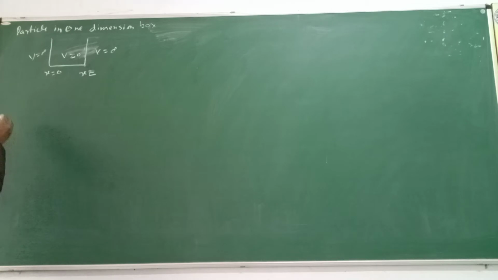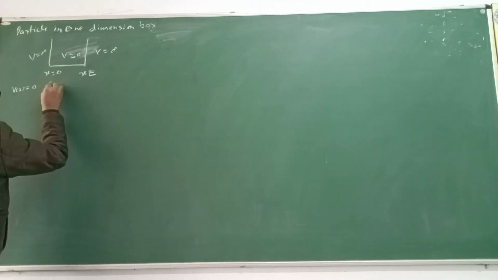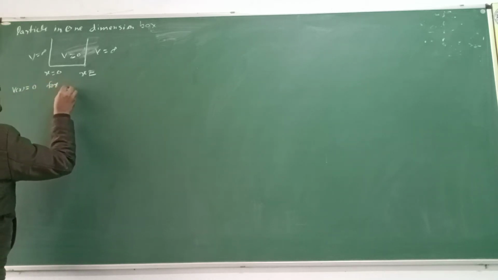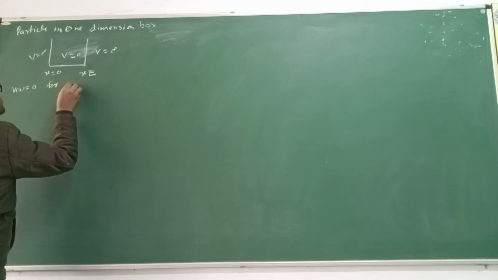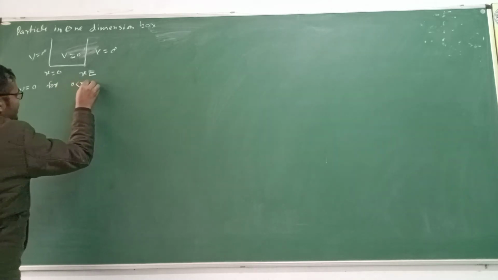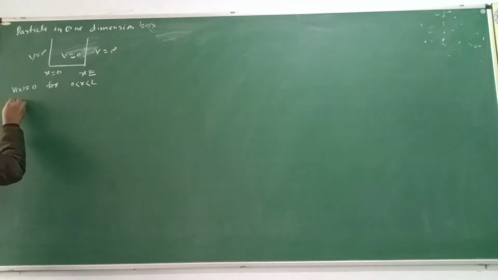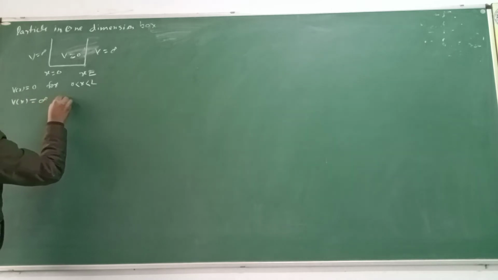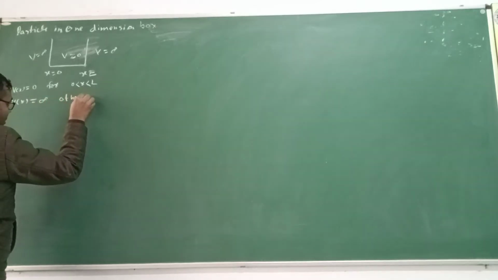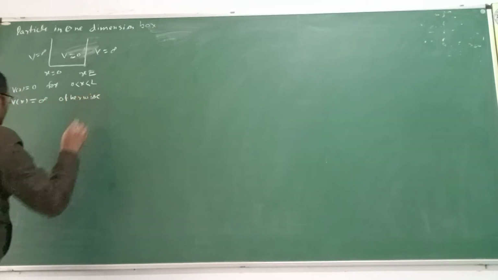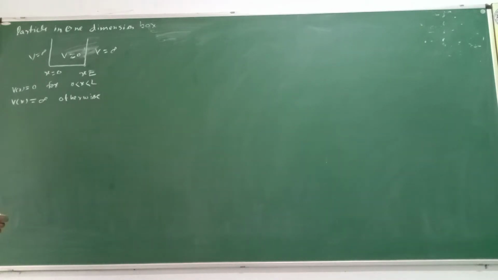So you can write the potential function V equal to 0 for 0 less than x less than L, and V equal to infinity otherwise.